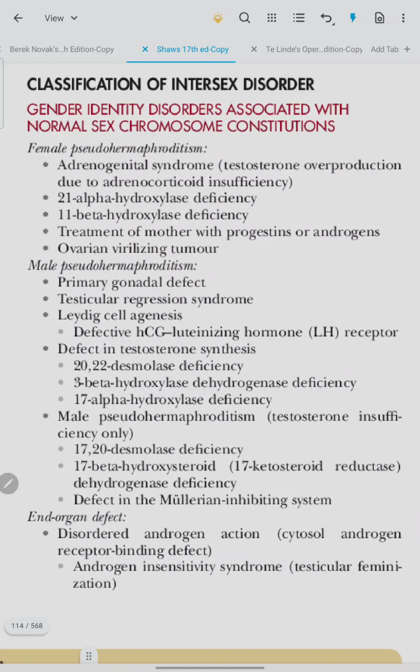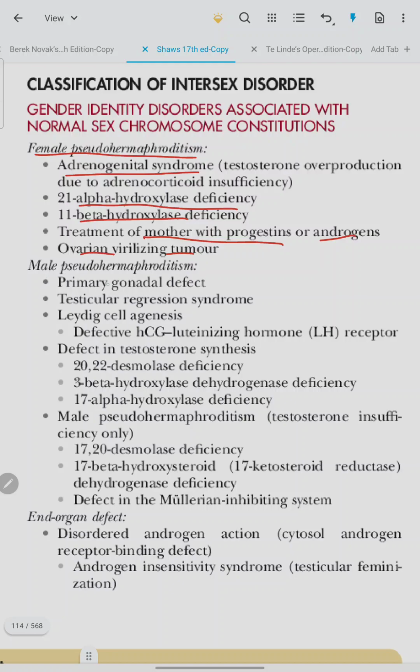Classification of the intersex disorders. Female pseudohermaphroditism includes androgenital syndrome, 21 alpha hydroxylase deficiency, 11 beta hydroxylase deficiency, treatment of mother with progestogens and androgens, and ovarian virilizing tumor.